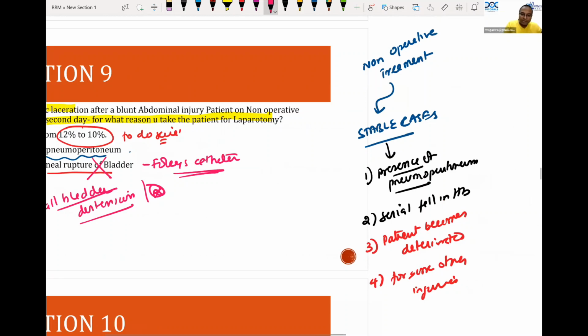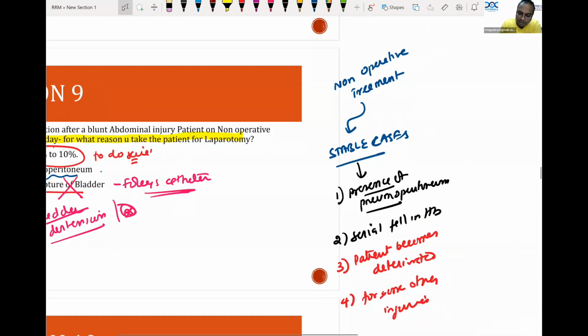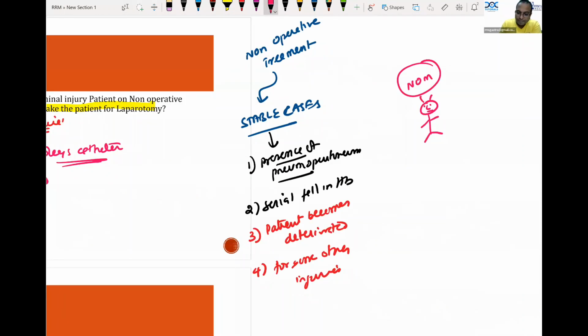When am I going to discharge the patient? Very important INI CET question. A splenic trauma patient, non-operatively managed, is going to be discharged. For example, he was in my hospital for 2 weeks. I am discharging him, go home, nothing to worry. Before discharging, I should do one investigation. What is that investigation to be done before discharge? That is going to change the entire management. Today I'm going to discharge; yesterday I should have done this investigation.